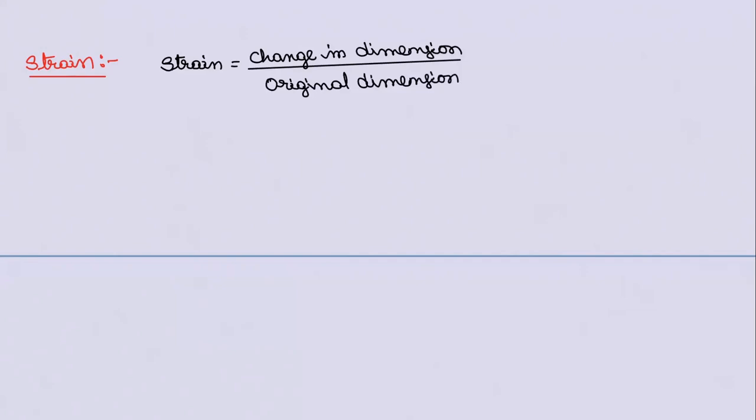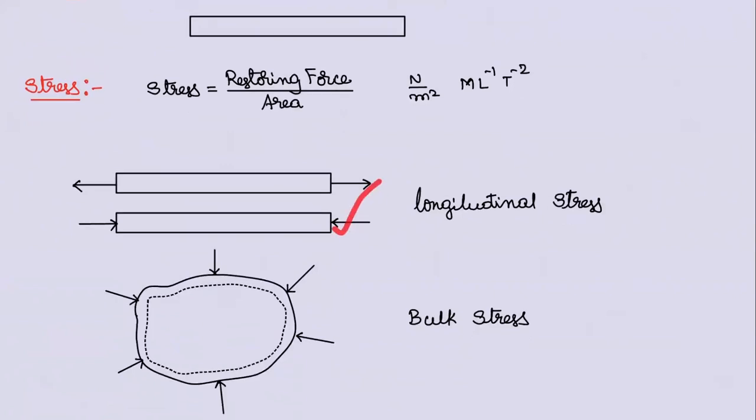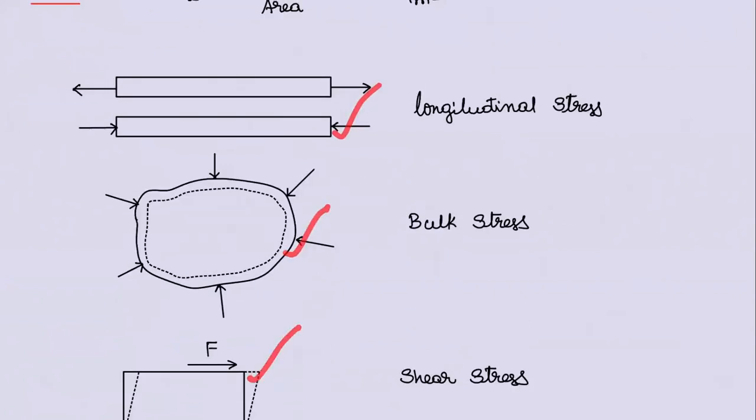You need to get this point. We have three different ways of deforming a body. So each way will have its own strain.